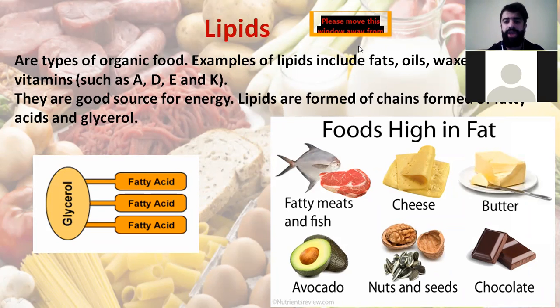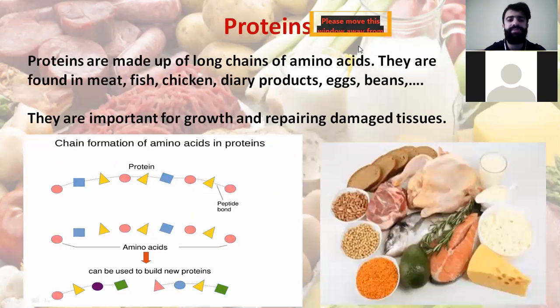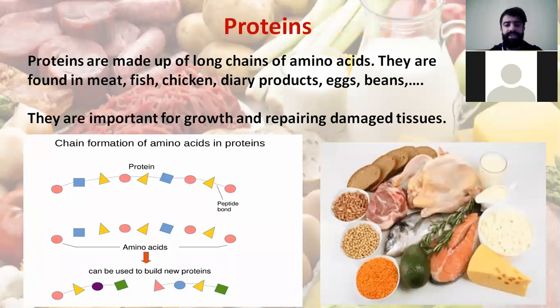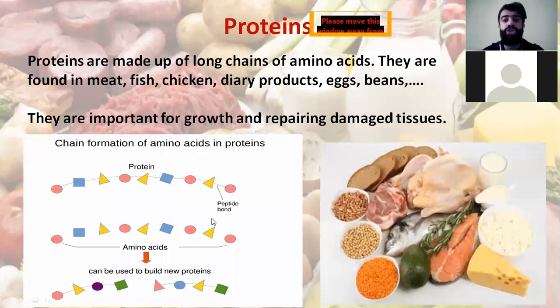Lipids are a very good source of energy. Proteins. Proteins are made of long chains of amino acids. Whenever amino acids are connected together in a long chain, they give what is known as proteins.